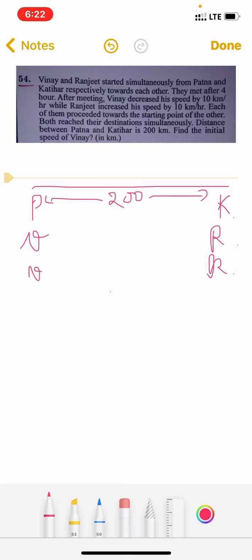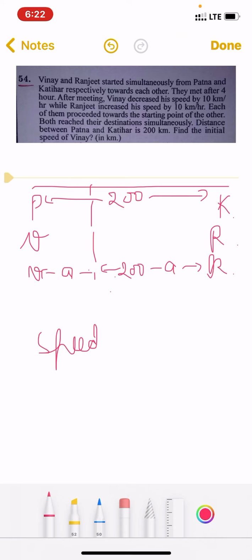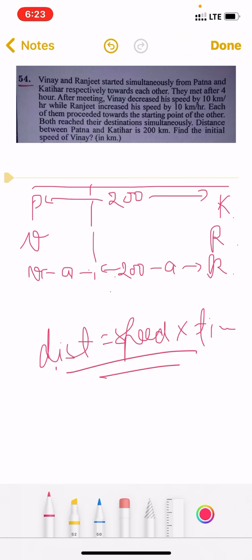Say after 4 hours, Vinay is at this point and this distance be A. From P to this point, the distance is A. So this distance will automatically be 200 minus A. Okay. Now, we know that distance equals speed into time. Same formula we'll be using here.